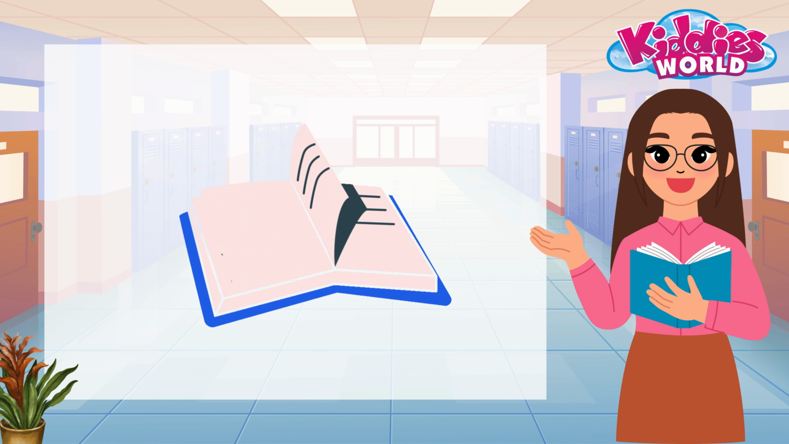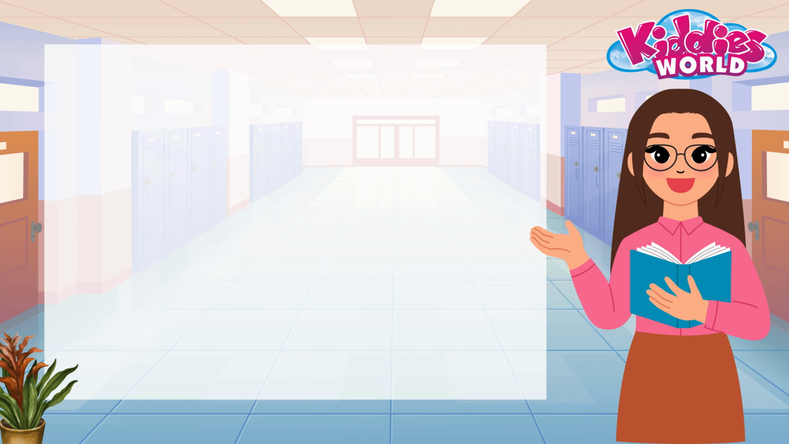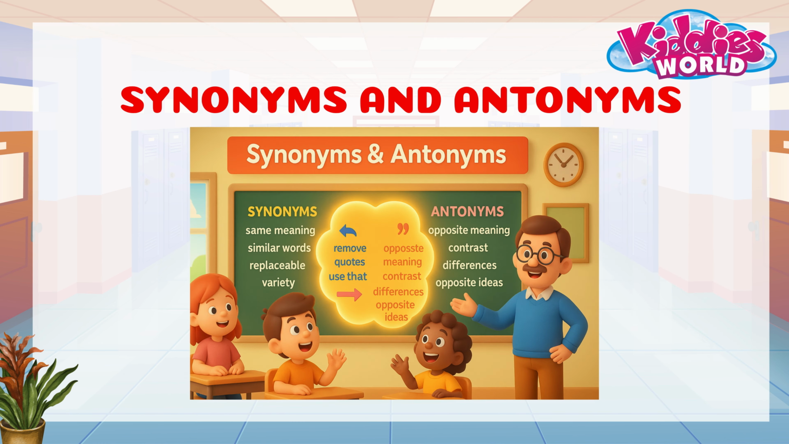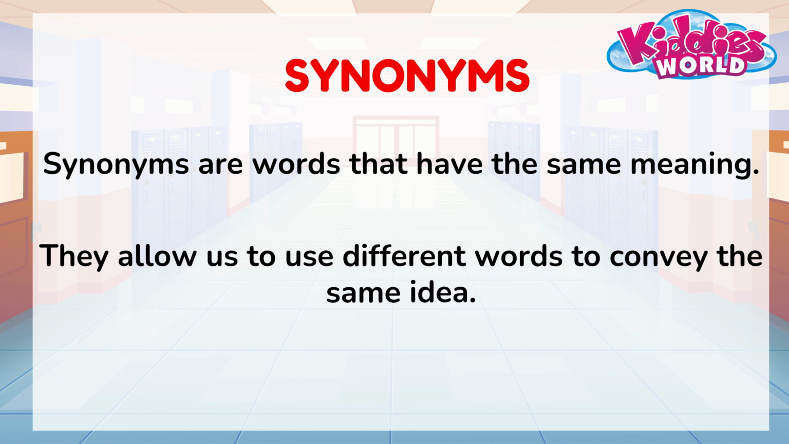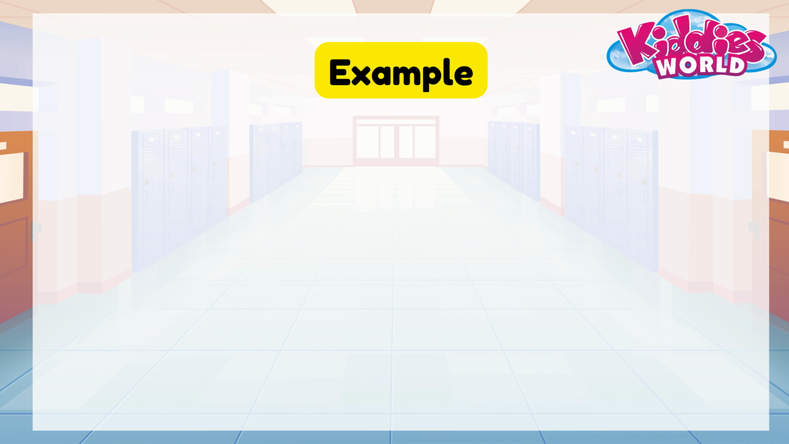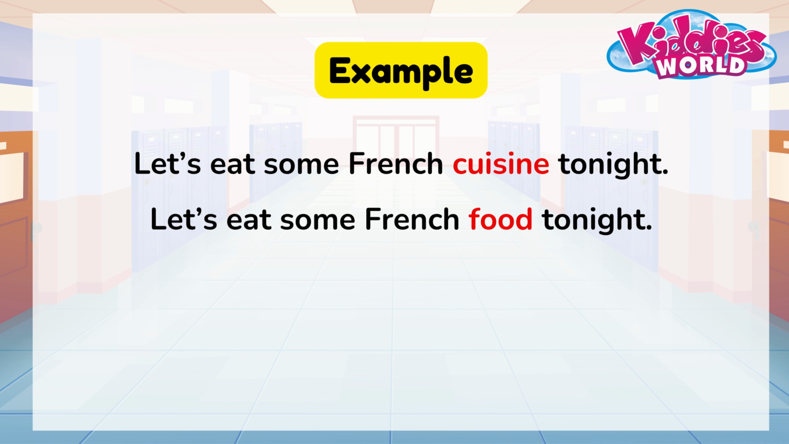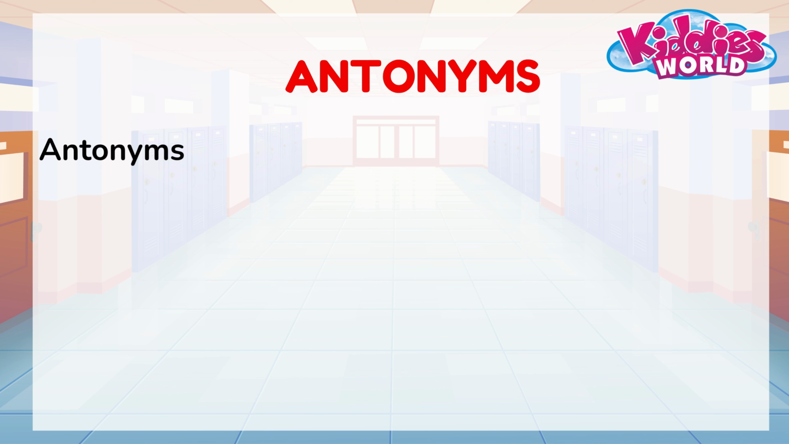Today, we're going to explore an exciting topic, synonyms and antonyms. These are powerful tools that make your language richer and more precise. Synonyms are words that have the same meaning. They allow us to use different words to convey the same idea. See the example? Here, food and cuisine are synonyms because they mean the same thing.